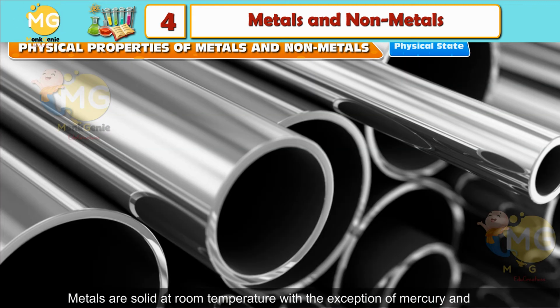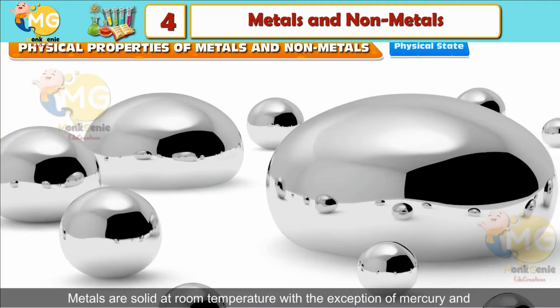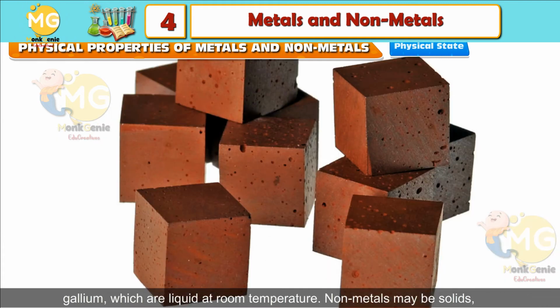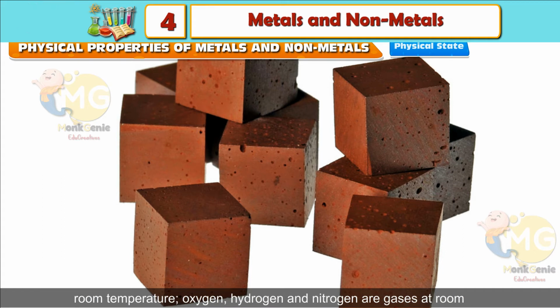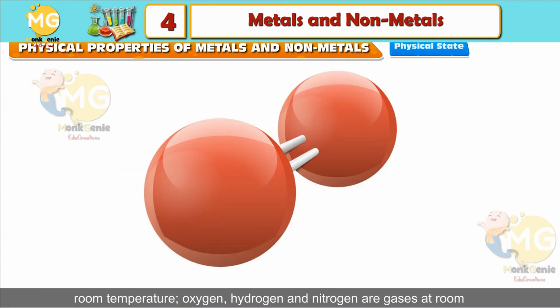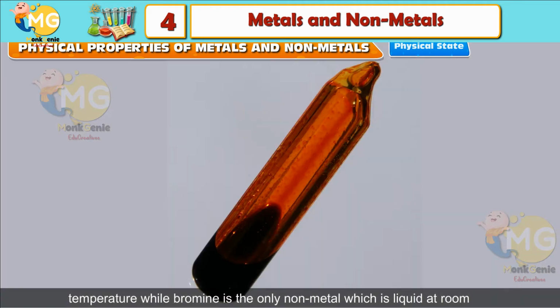Physical state. Metals are solid at room temperature, with the exception of mercury and gallium, which are liquid at room temperature. Non-metals may be solids, liquids or gases. For example, phosphorus, carbon and sulfur are solid at room temperature. Oxygen, hydrogen and nitrogen are gases at room temperature, while bromine is the only non-metal which is liquid at room temperature.